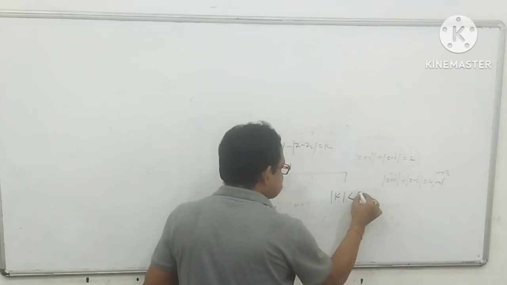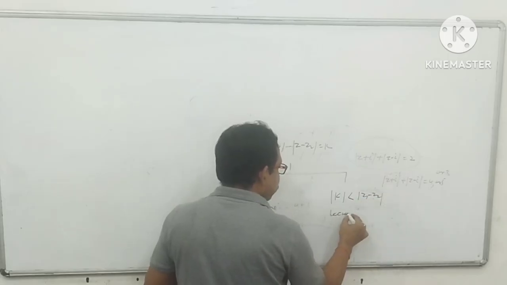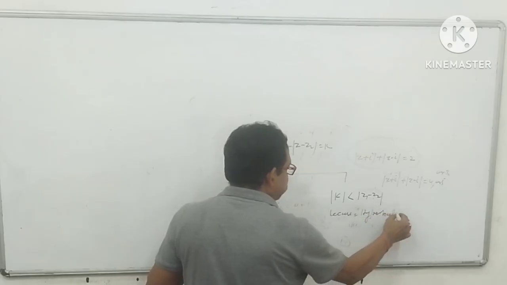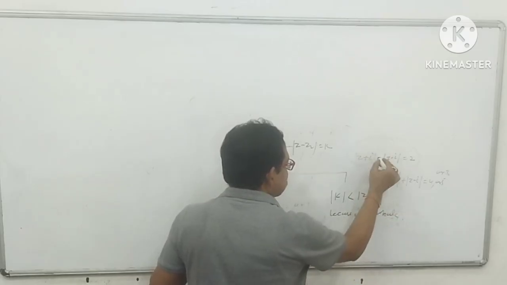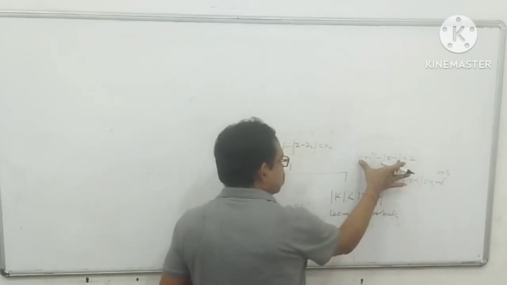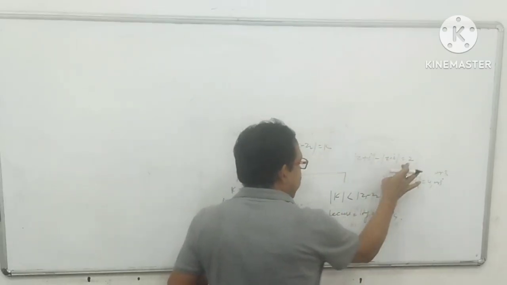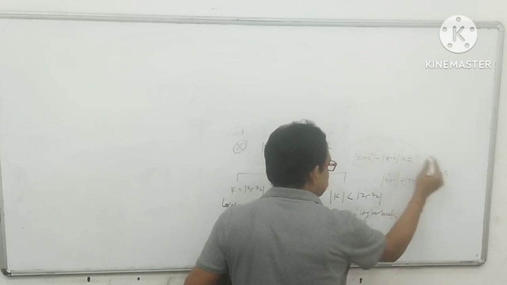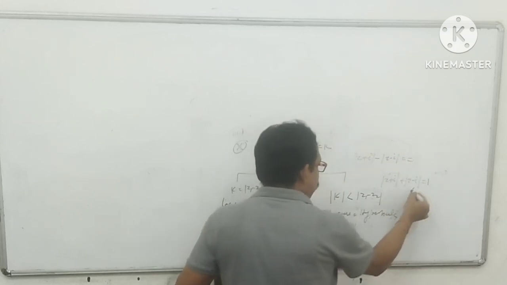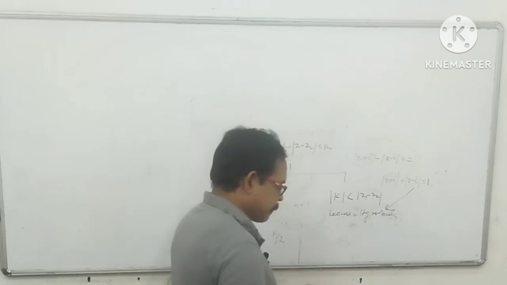If mod k is less than mod z1 minus z2, then the locus would be a hyperbola. Suppose like this, minus 2, and if it is 2, then the locus is a straight line. And suppose here it is 1, then you can say the locus of z is a hyperbola.